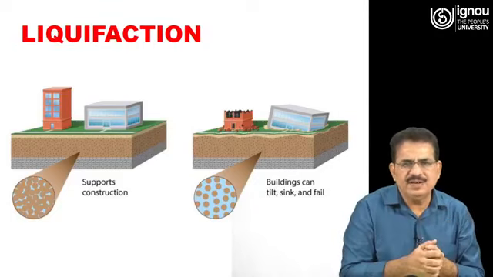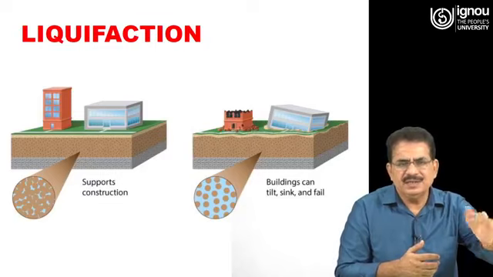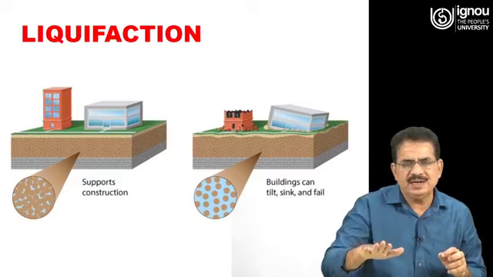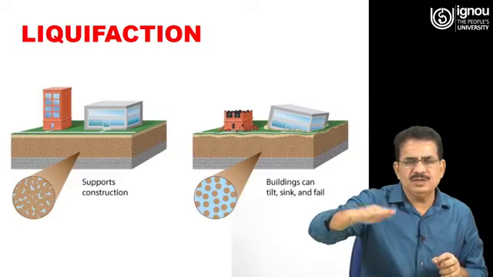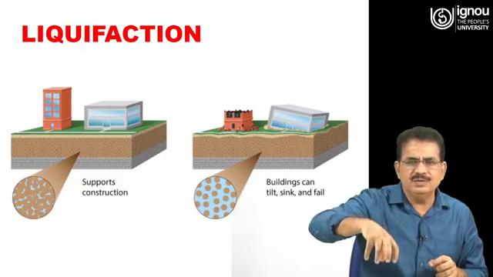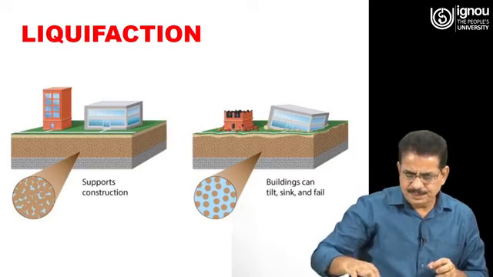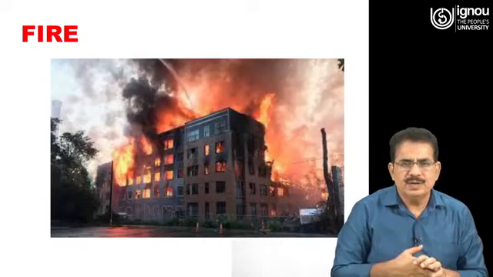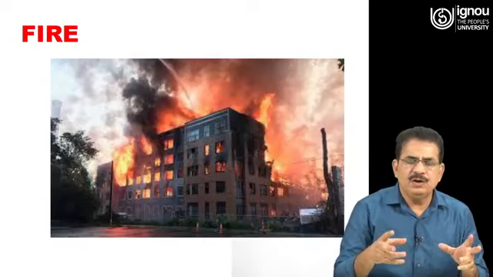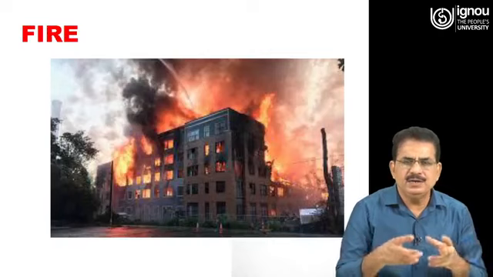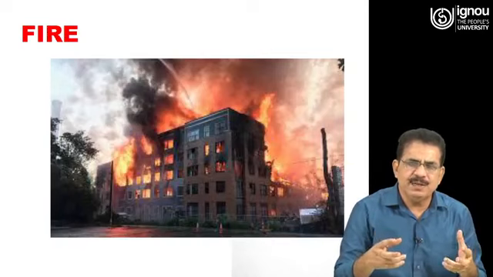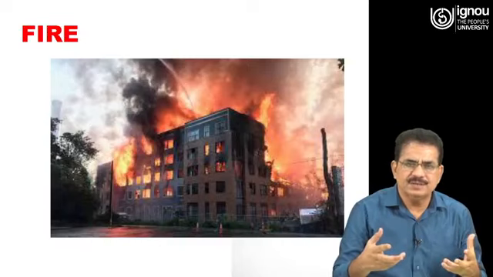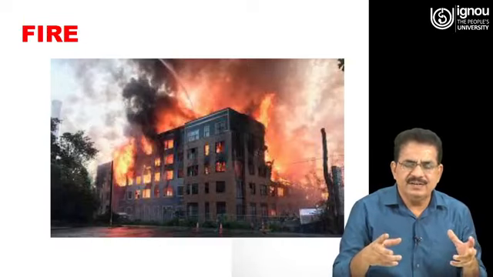As you see in this graphics, on the left side is when there is no liquefaction, and on the right side is when liquefaction has occurred. So, some stories of the buildings have gone down into the earth. Then there may be fire also, due to a failure of the gas pipes. Due to these broken gas pipes there may be fire, and this fire also may cause destruction. So, these are the secondary effects.